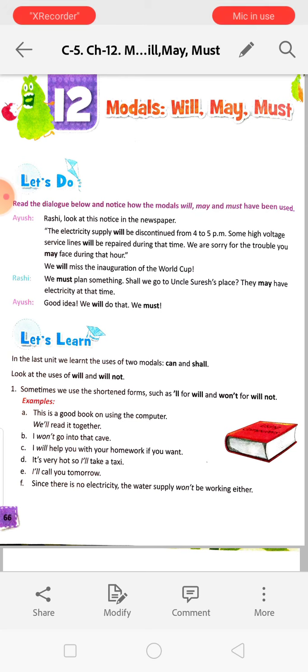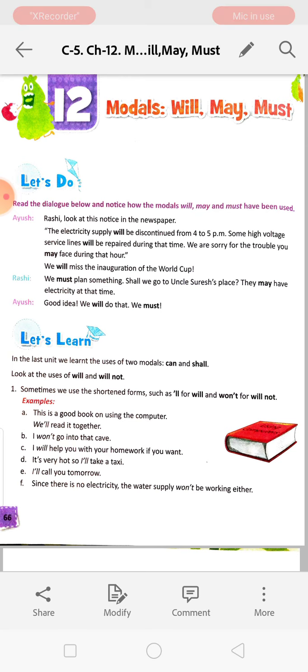I will help you with your homework if you want. So this is to suggest something. It is a suggestion. I am giving a suggestion that if you want, I will help you. It's very hot, so I will take a taxi. It is an instant decision.